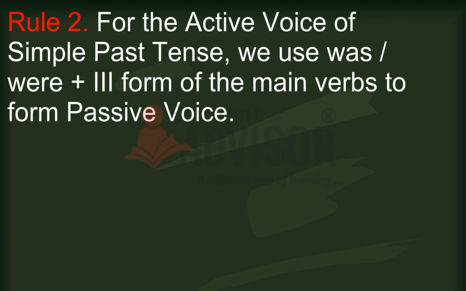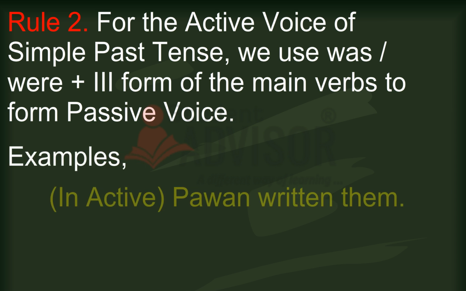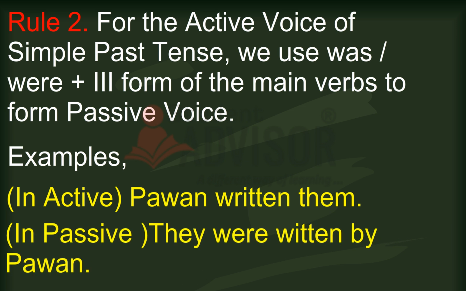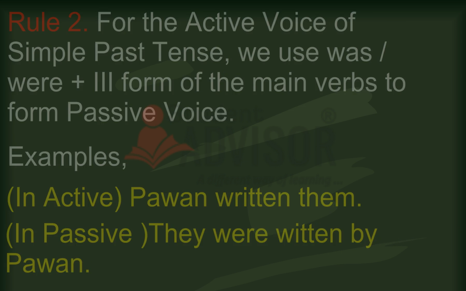Rule 2. For the active voice of simple past tense, we use was, were plus the third form of the main verb to form passive voice. Example, in active, Pavan wrote them. In passive, they were written by Pavan.